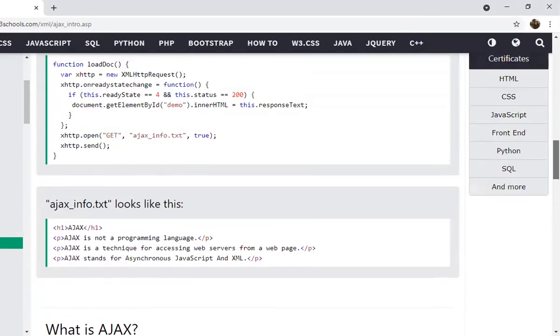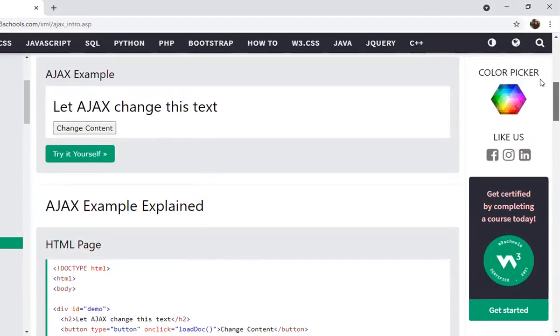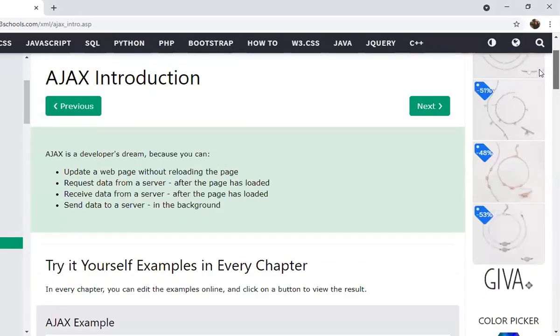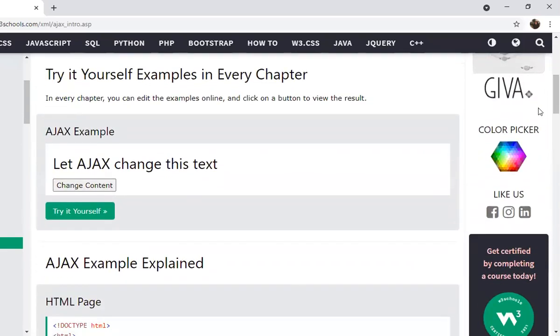How it works? Probably the beginning. Yes, yes. The try it yourself example we have, right? Just take that particular example. Half a paragraph down. Yes, stop it here.